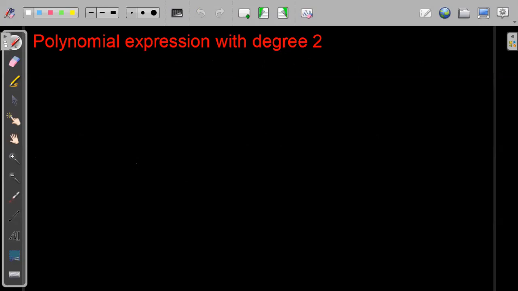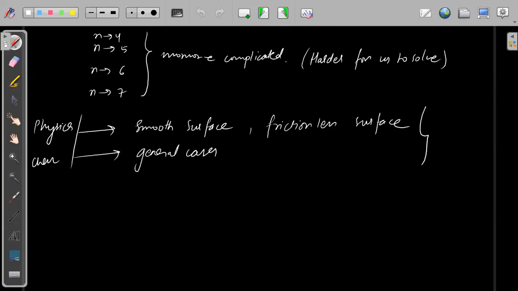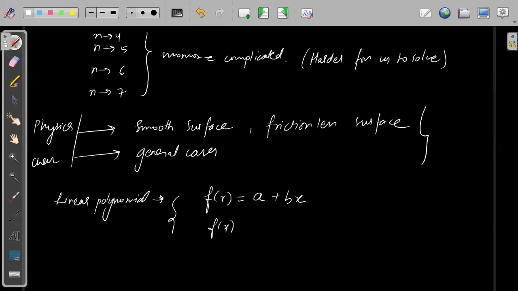But linear and constant we already know. What is linear and constant? Suppose I'm talking about linear, so a constant polynomial is nothing but f of x is equal to a. Simple. A linear polynomial will be a plus bx. That means it's a line, right? One more form of this is when x is 0, f of x is simply a.